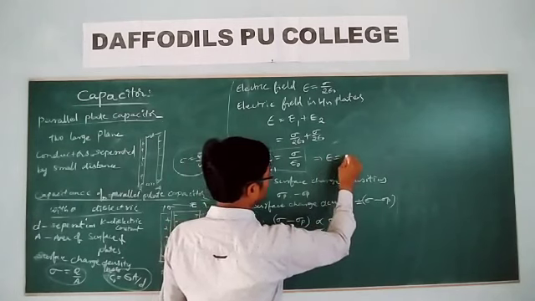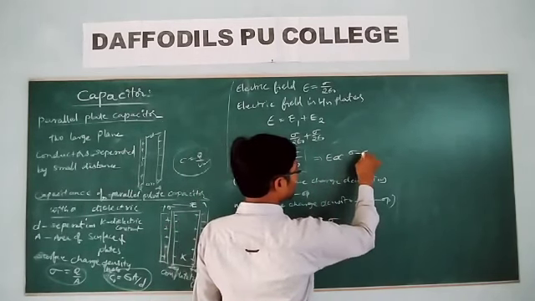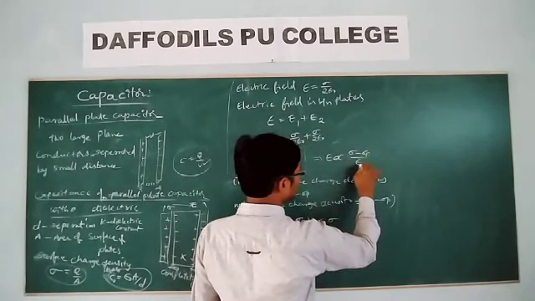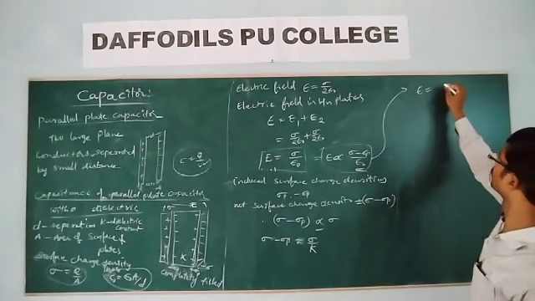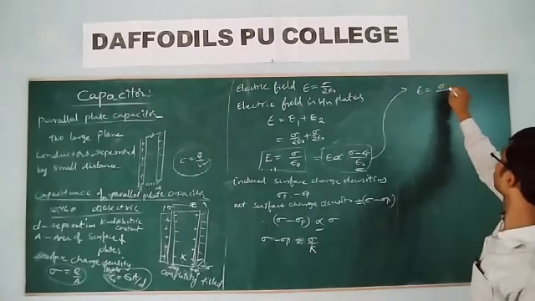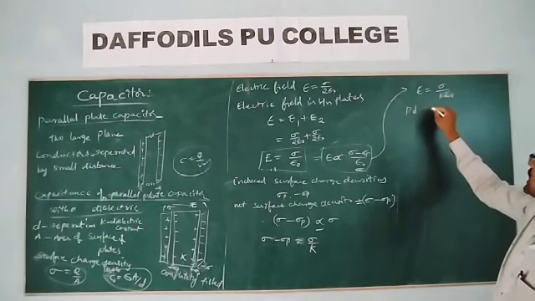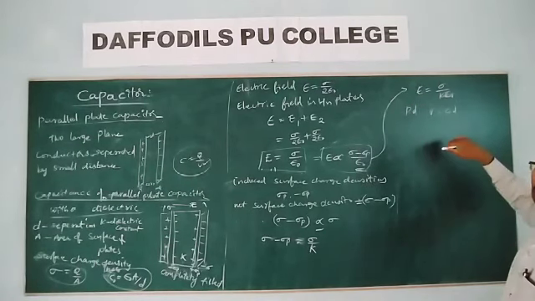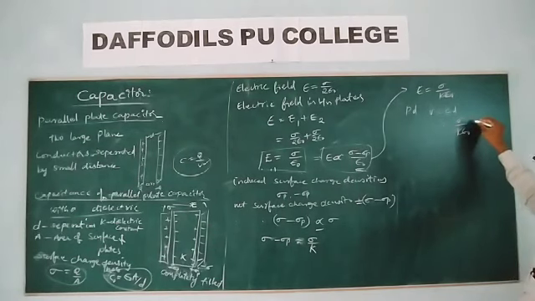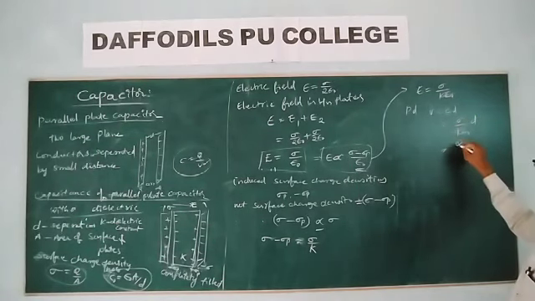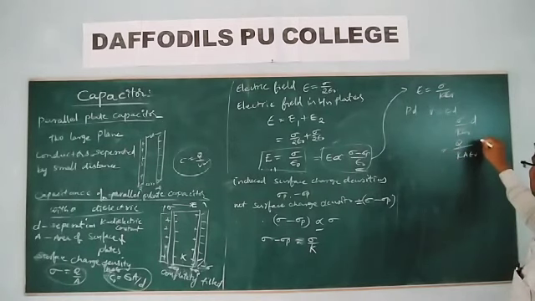That implies E is equal to sigma minus sigma p by epsilon naught. Now, instead of sigma minus sigma p, we can write sigma by k. Then E is equal to sigma by k epsilon naught. Now what is the potential difference? Again, V is equal to E into D, which is sigma by k epsilon naught into D. Sigma is nothing but Q by A, so V equals Q D by k epsilon naught A.